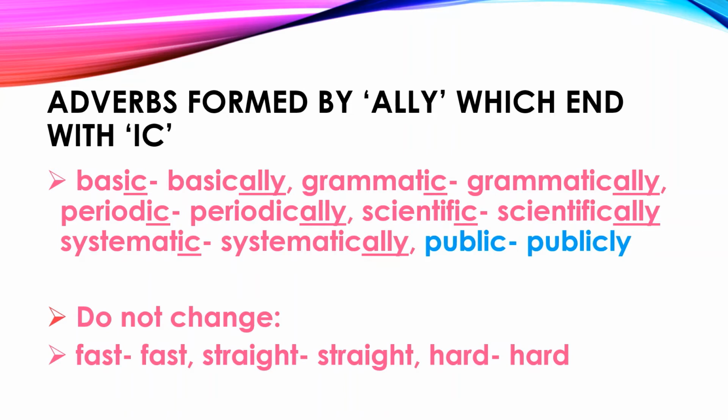See the first word, basic. In this word you can see that the last letters are ic. So in this place you have to add ally, that means basically. In the same way, grammatic, you can see the word ends with the letters ic, so here we added ally. Periodic, again the last letters are ic and we add ally. So when we add ally, we get adverbs of manner. That is basically, grammatically, periodically, scientifically, systematically.